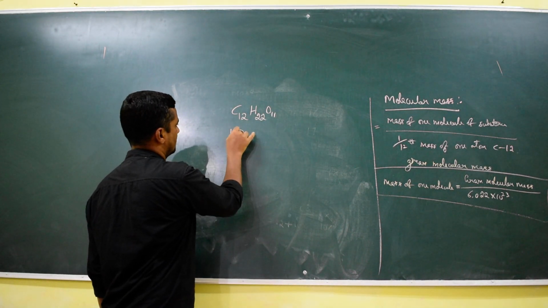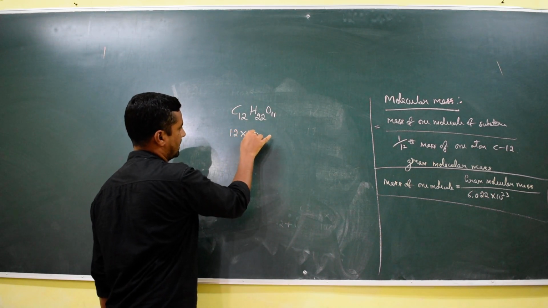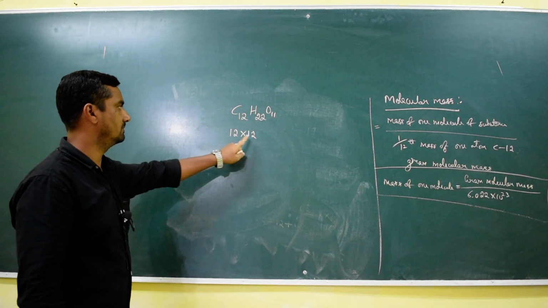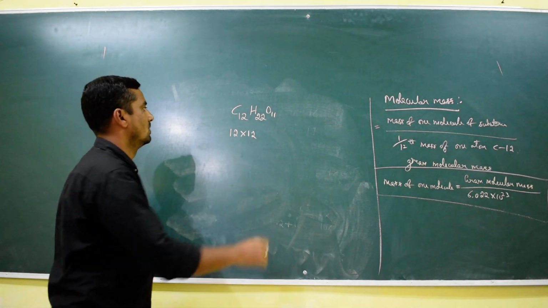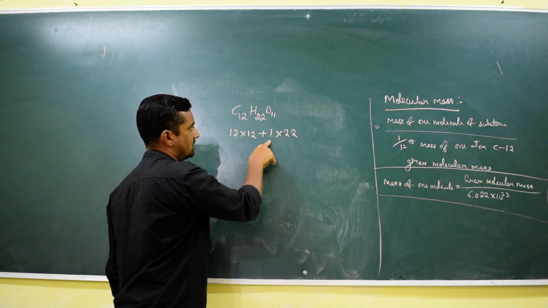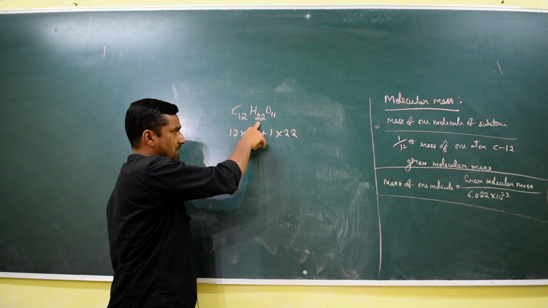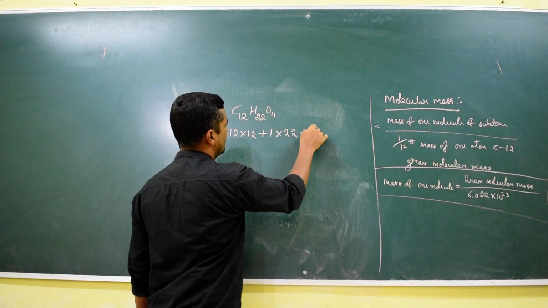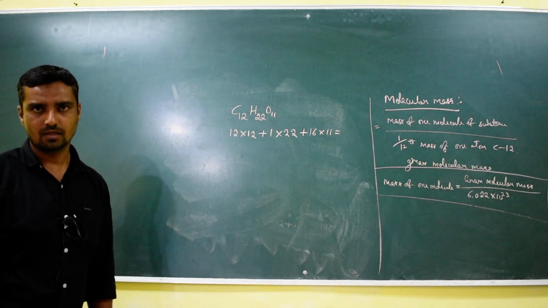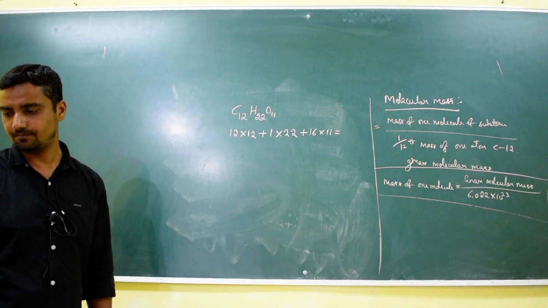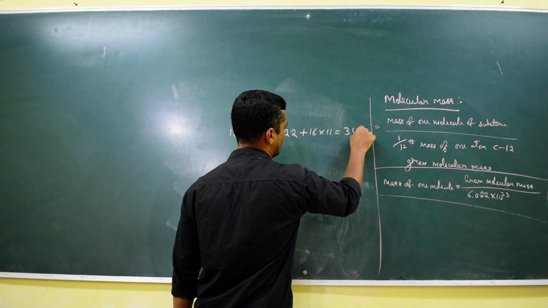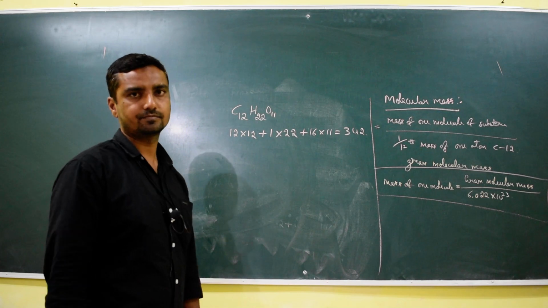So here, 12 into 12, right? 12 is the mass number of the carbon atom, multiplied by the 12 carbon atoms. Plus 1 into 22, because the mass number of hydrogen is 1 and there are 22 hydrogen atoms. Plus 16 into 11: the mass number of oxygen is 16 and there are 11 oxygen atoms. If we simplify this, we get 342.